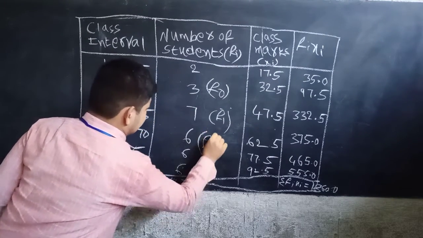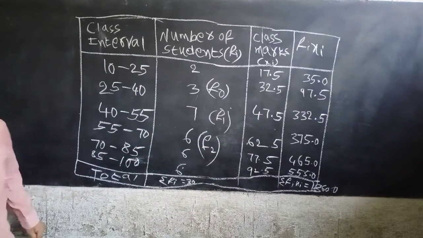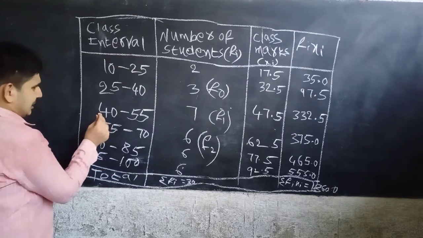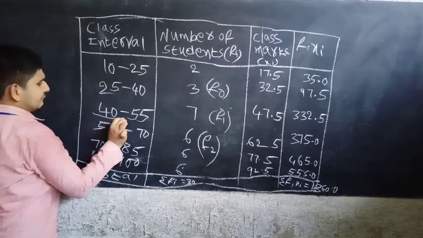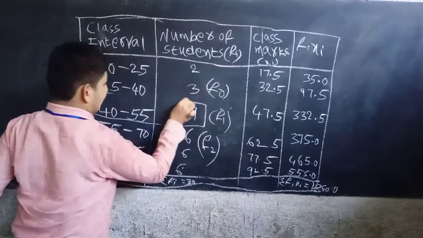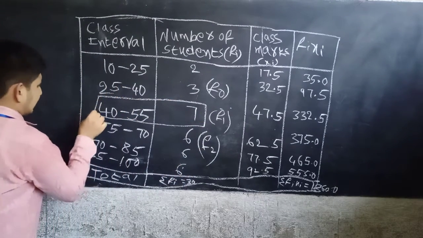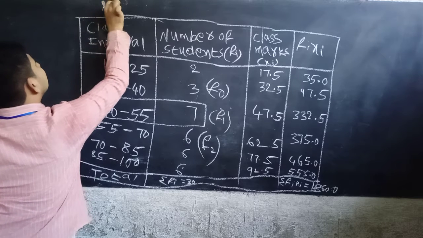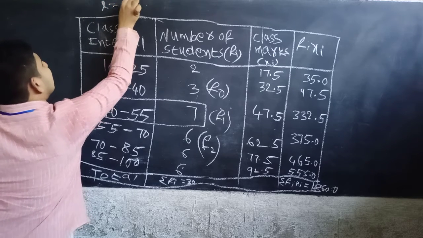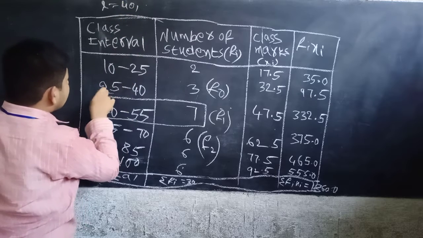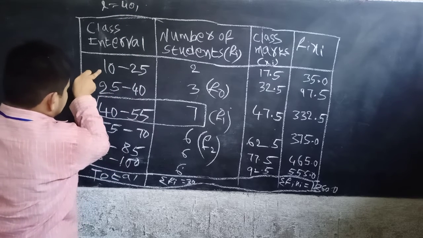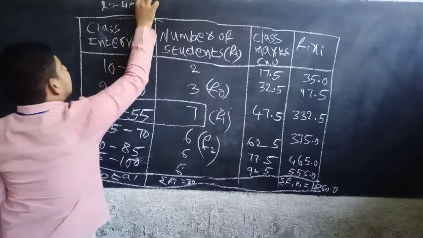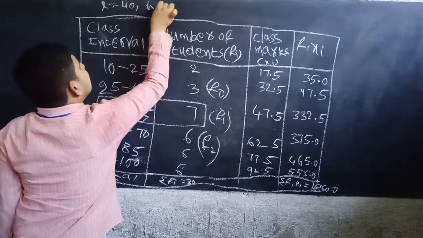F2 is 6. Now what is F1? This is the modal class, the class with the highest frequency. So L is equal to 40. Now height h is equal to how much? 25 minus 10, that is 15. So h is equal to 15.